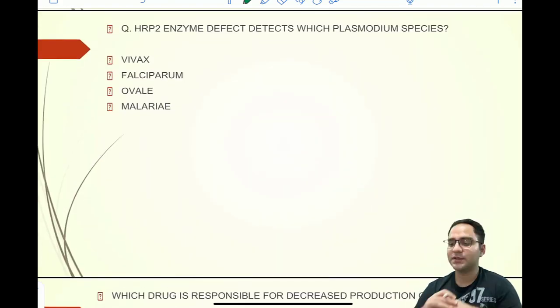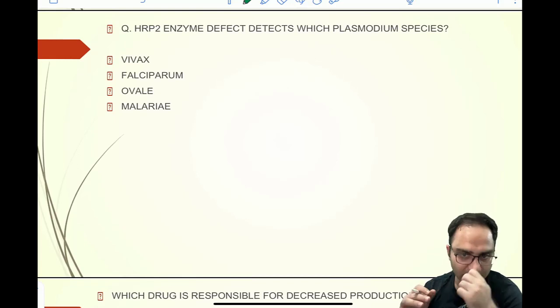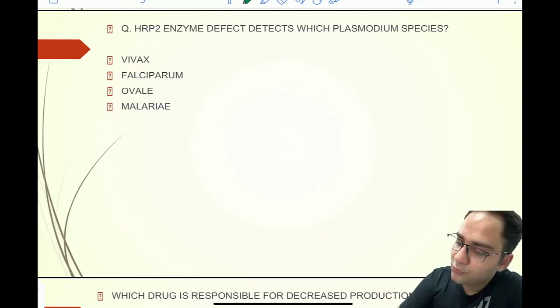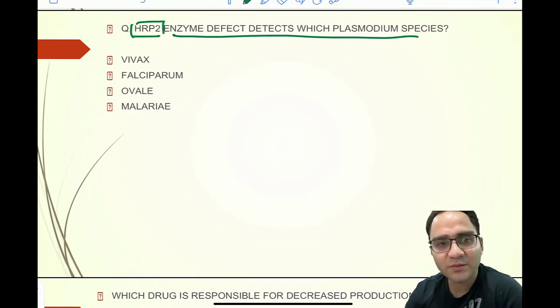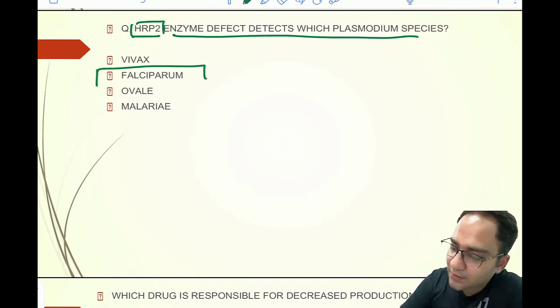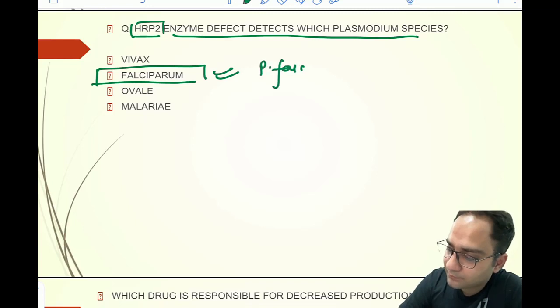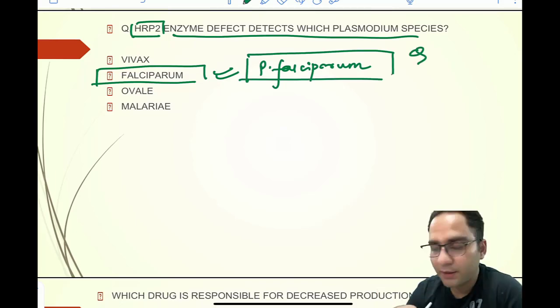This question was basically your integrated microbiology and medicine question. They're asking which Plasmodium species is detected by the HRP2 enzyme. So it's a one-liner question. This test is basically designed for detecting Plasmodium falciparum, right?